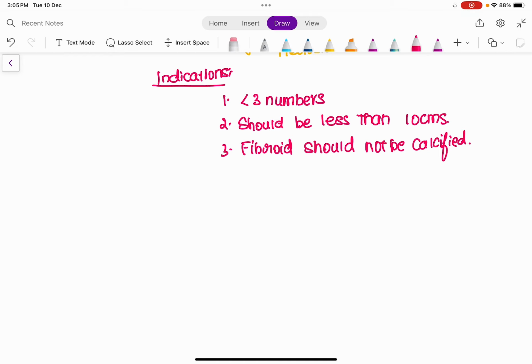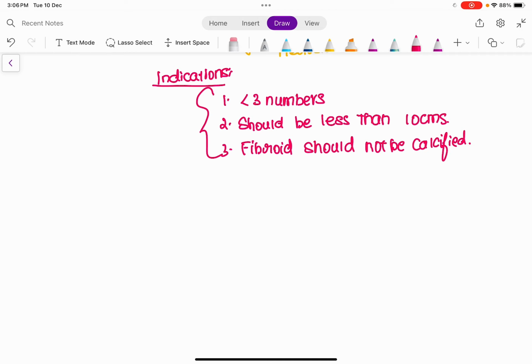then the patient fits the criteria and can be taken for this ultrasound focused procedure, which is basically a minimally invasive procedure where the ultrasound waves are focused towards the fibroid, and the fibroid is going to undergo coagulative necrosis, and therefore the patient will be relieved from the symptoms as well. Is that clear? Yes. So if any patient fits under this category, you can consider this patient for this ultrasound focused procedure.